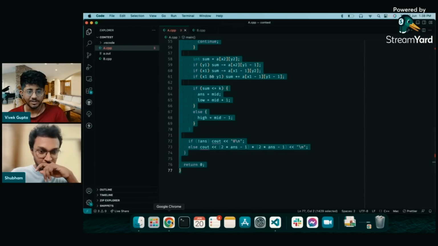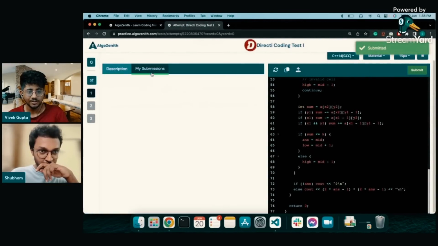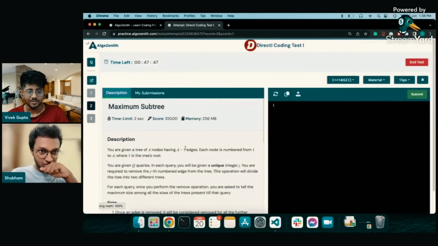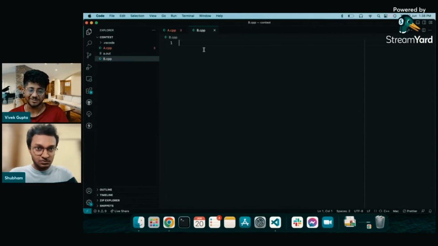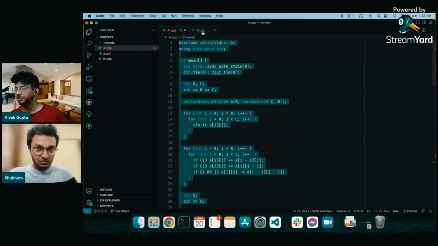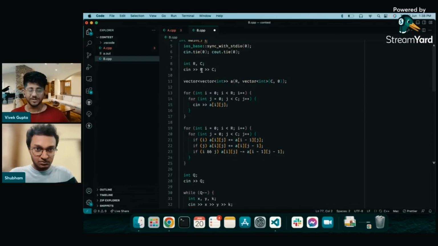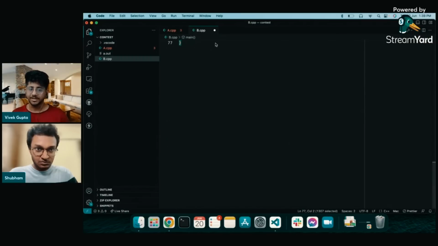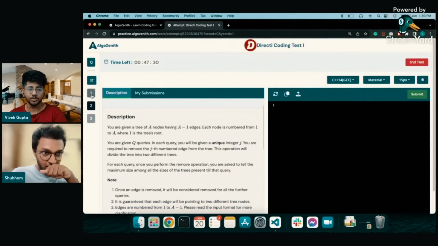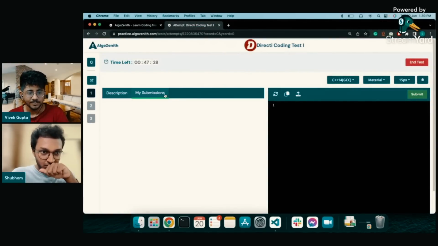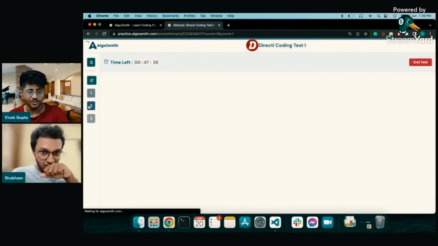So he has submitted the problem. That's pretty cool. I think it's going to take some time. And he's pretty fast at switching the problems. He doesn't wait for his submissions to get accepted. That's typical Shubham. He is very confident in his solution, I suppose. So even you should not wait on submissions, right? It takes 30 seconds at times. Why waste that 30 seconds when you can spend it reading the problem, right? Okay, still in queue.